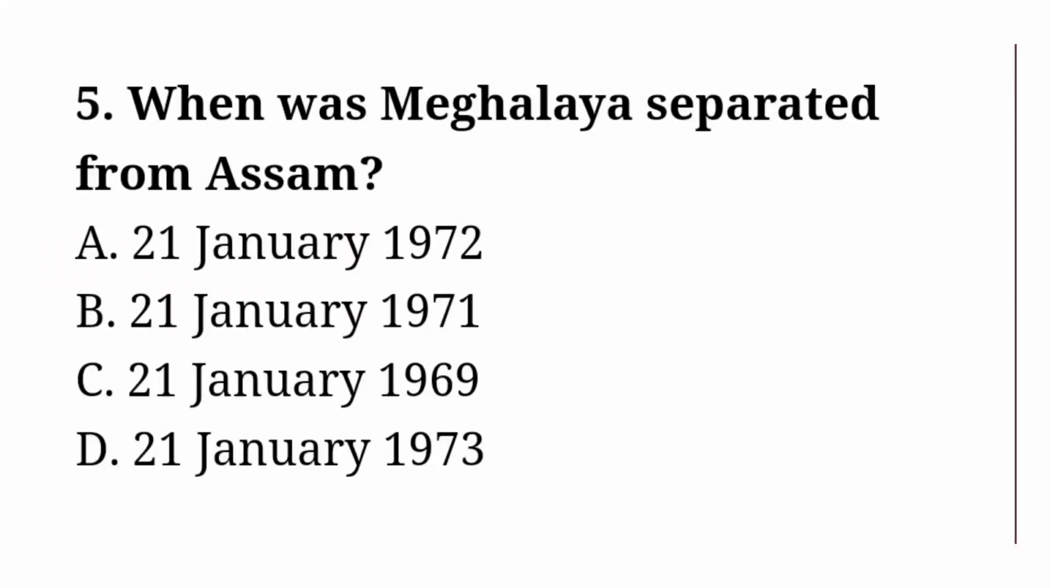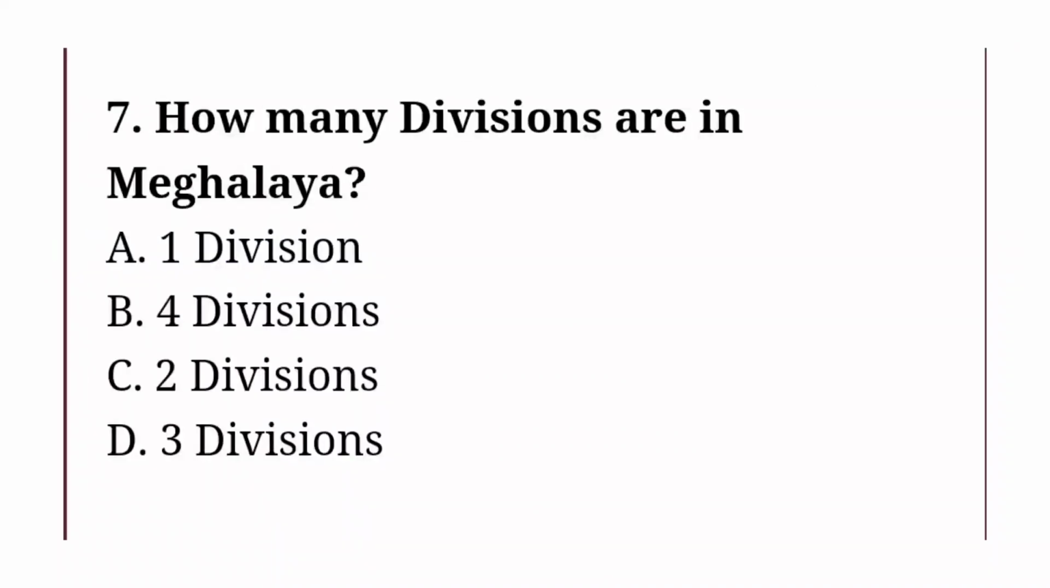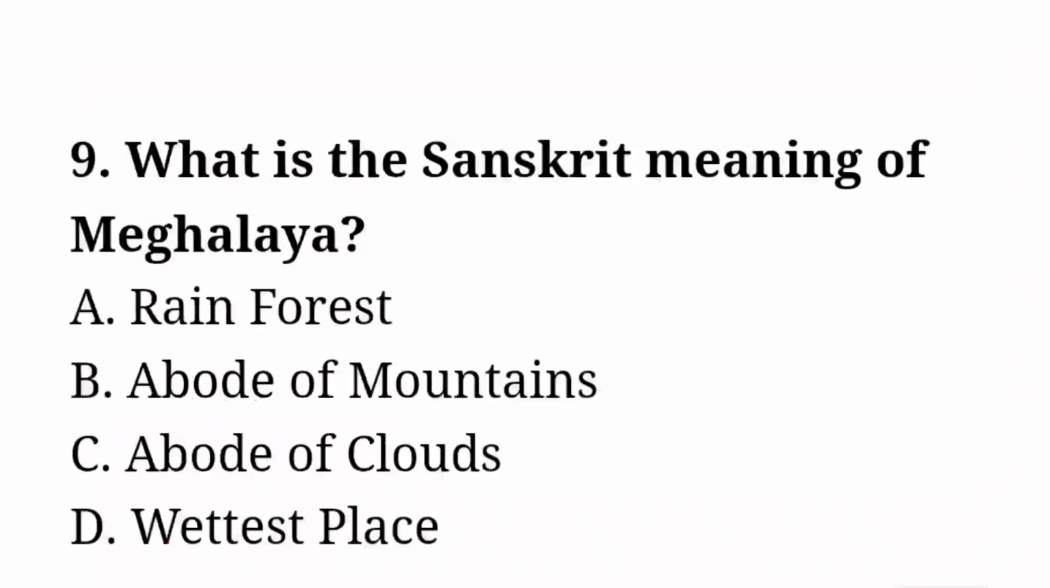Number 5. When was Meghalaya separated from Assam? Option A, 21 January 1972 is the correct answer. Number 7. How many divisions are in Meghalaya? Option D, 3 divisions is the correct answer.